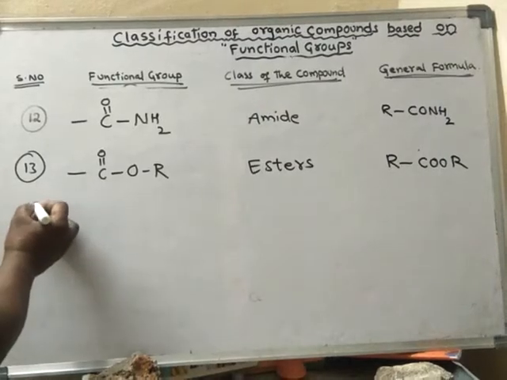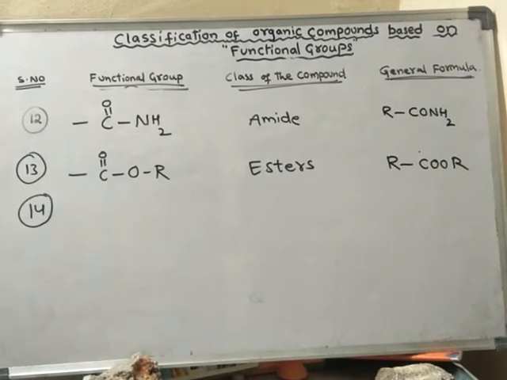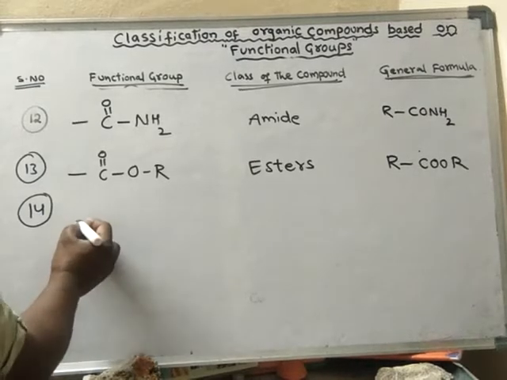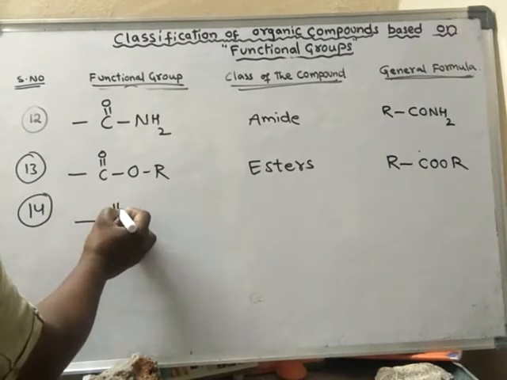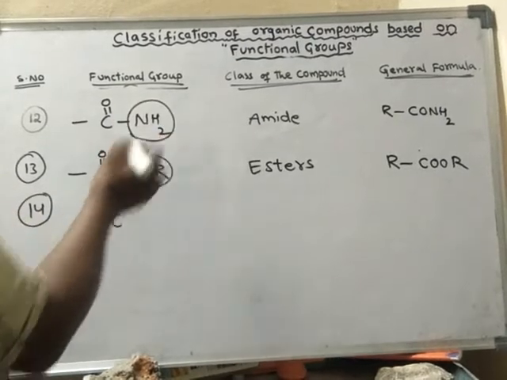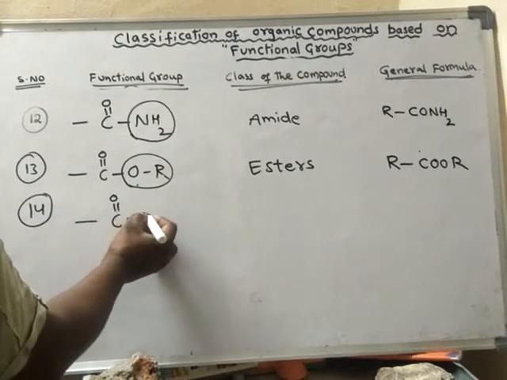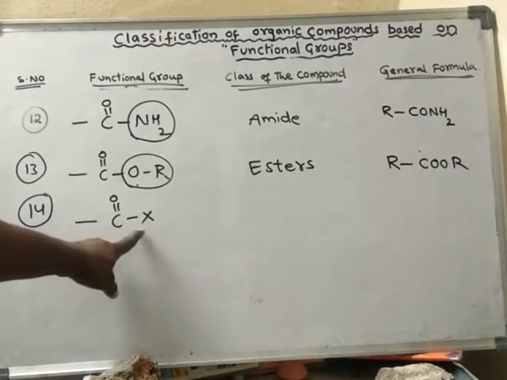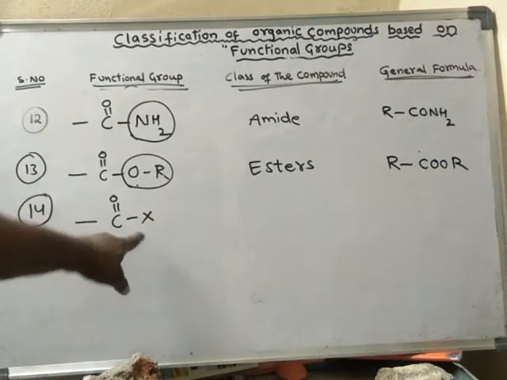Next one is acid halide. Instead of OR or NH2, if I write a halogen atom, X means halogen atom. It may be fluorine or chlorine or bromine or iodine.